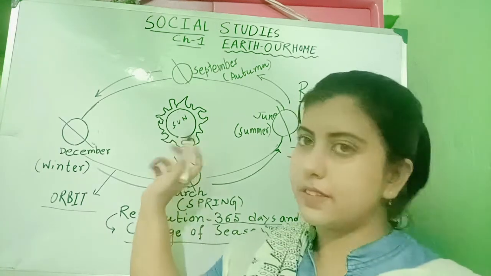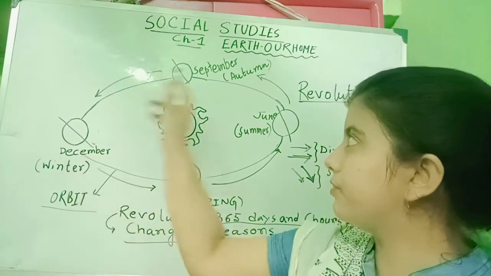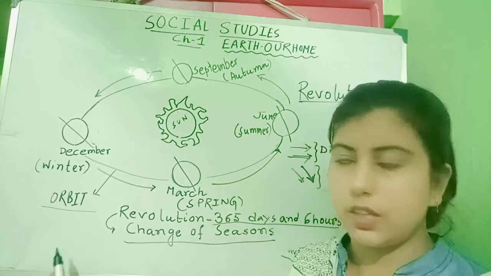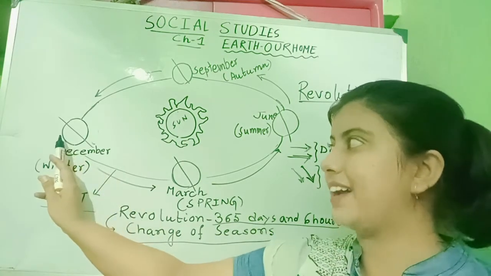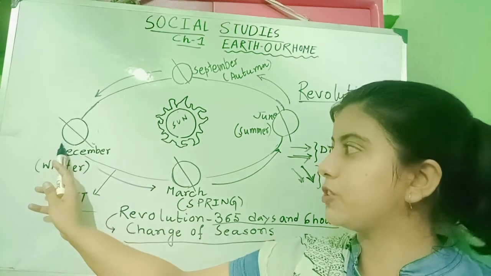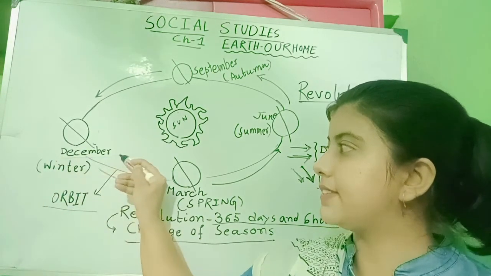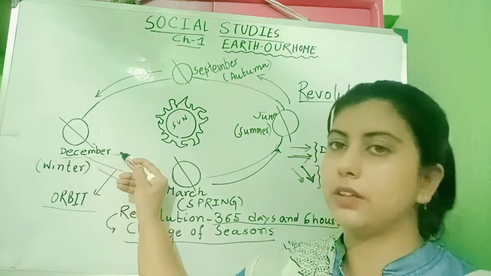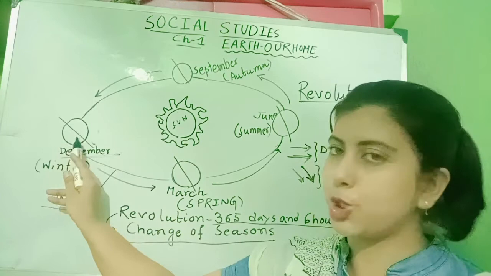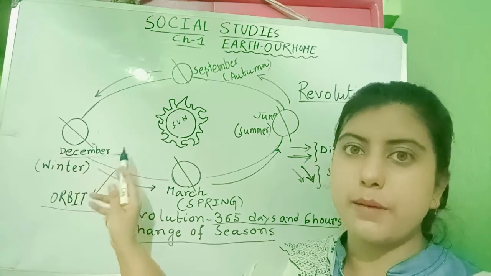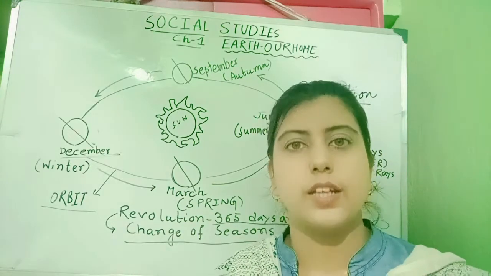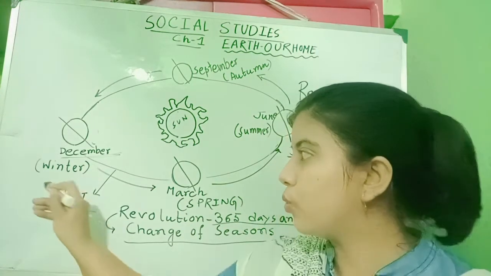Now this is the sun and the earth is revolving around it in a fixed path called orbit. Now whenever the sun is at this position and the earth is at this position, it means December month. And the month of December in our country is winter.